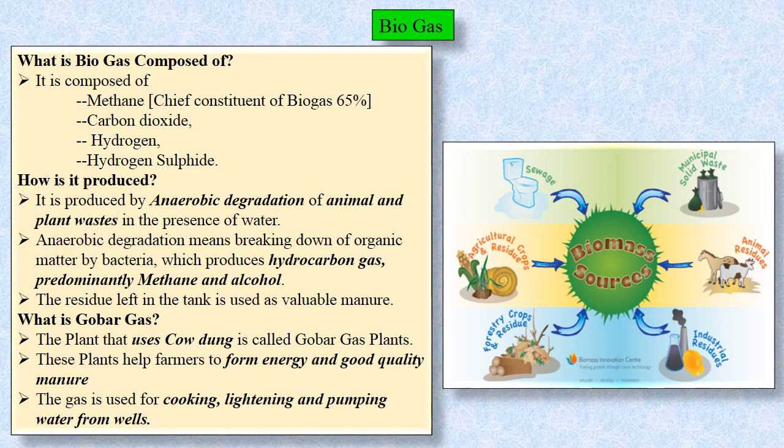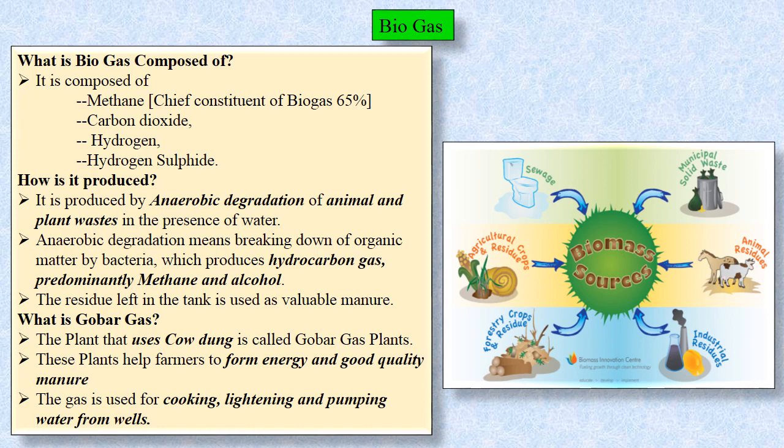This gas is used for cooking, lighting, and pumping water from the well. There are two benefits of gobar gas for the farmer. The farmer will get energy in the form of fuel, and the farmer will also get good quality manure.